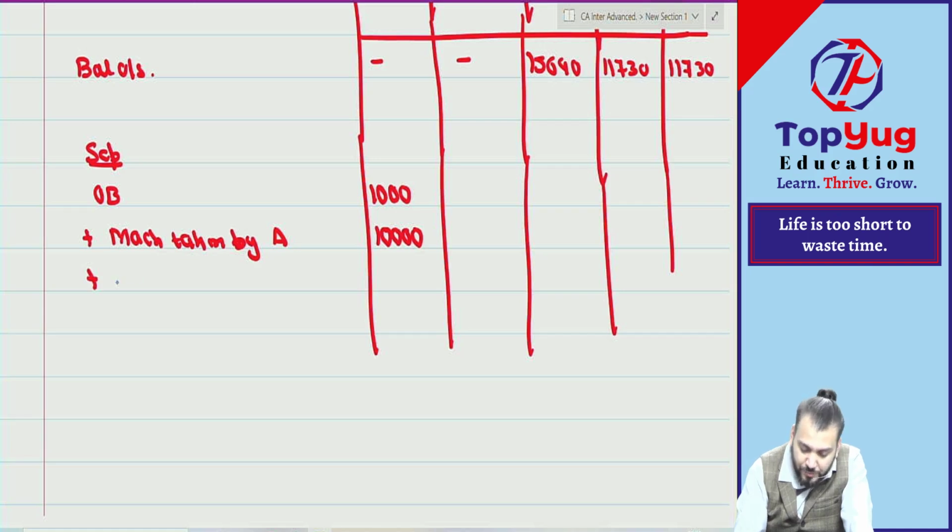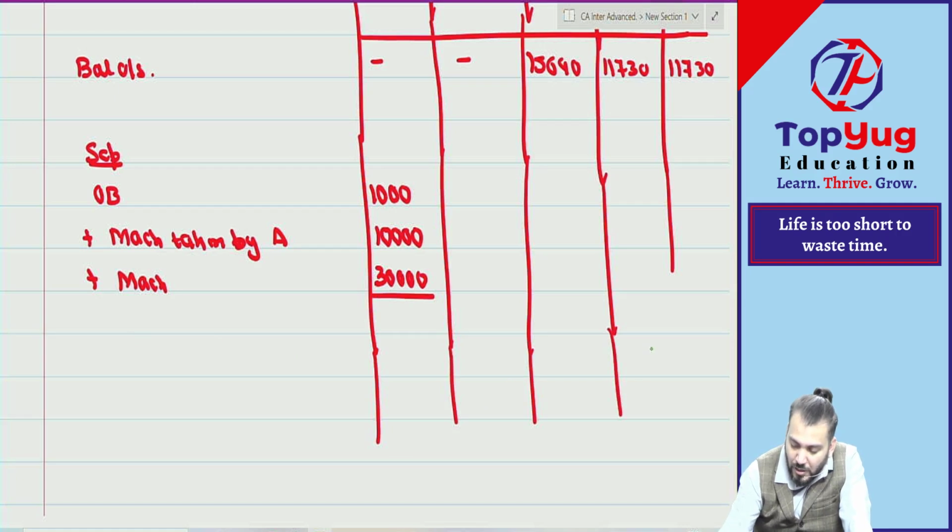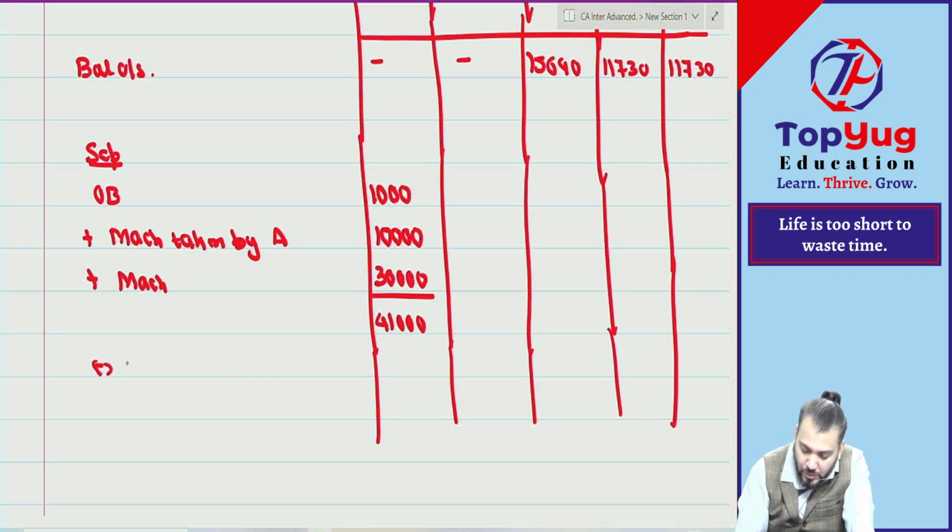Then plus sale of machinery, na. So how much machinery? 30,000. Any liquidation expense? Any retention? No. Last month no retention. So how much cash available? 41,000. This will be distributed to whom? All partners.